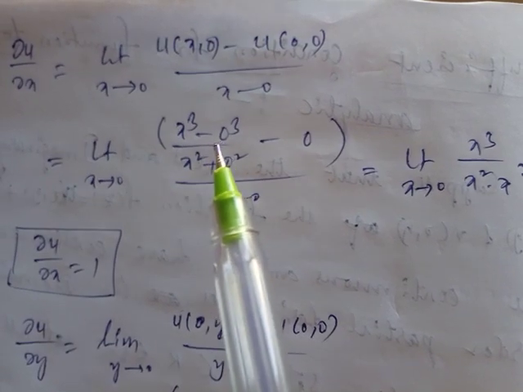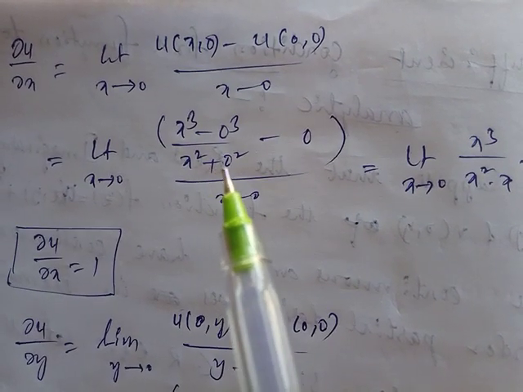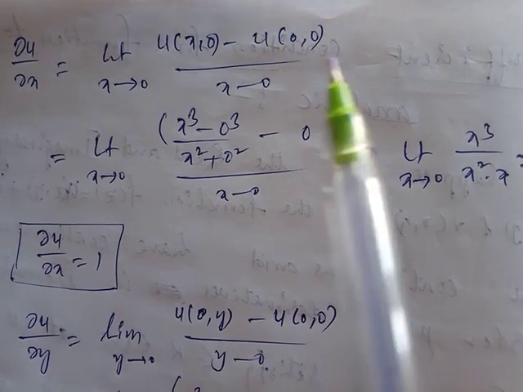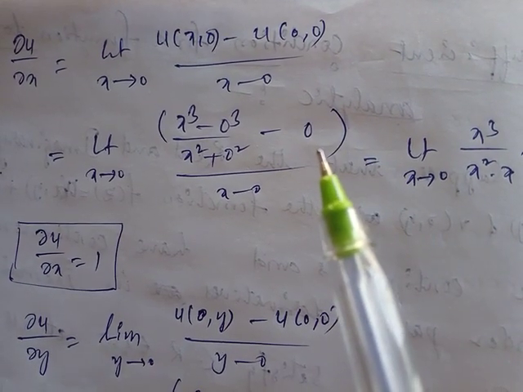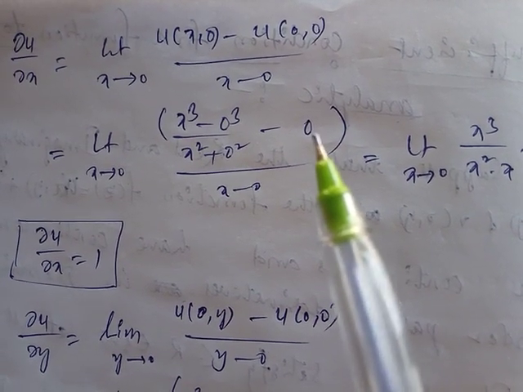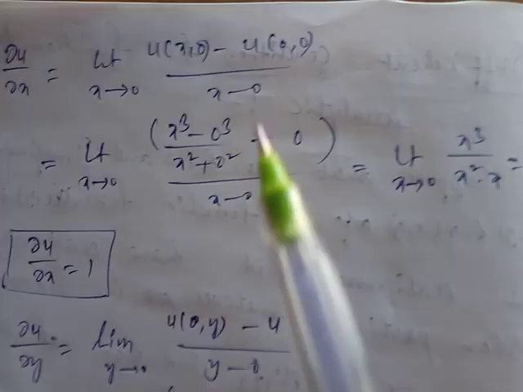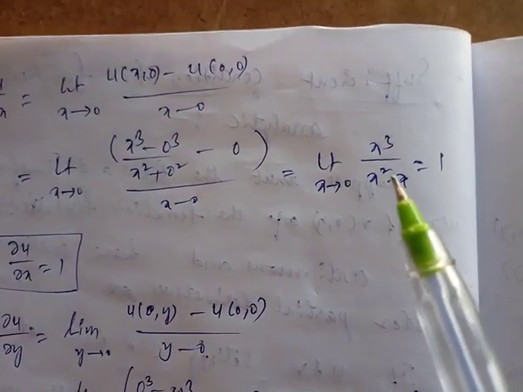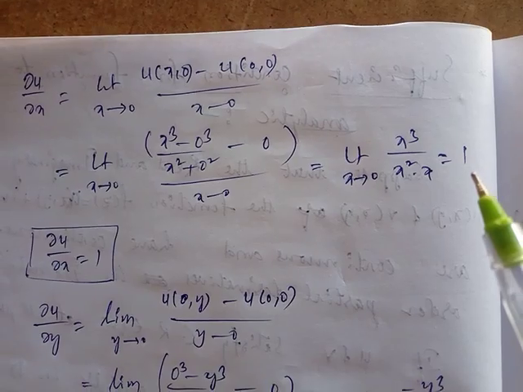x cube minus 0 cube by x square plus 0 square, minus u of (0, 0), whose value is given as 0 in the starting function, by x minus 0. After simplification, x cube by x cube cancels and you get 1.